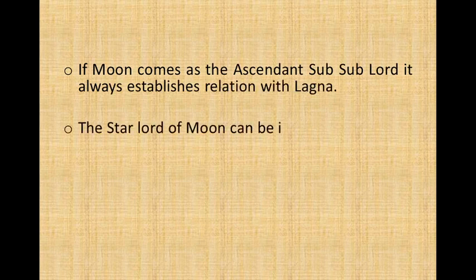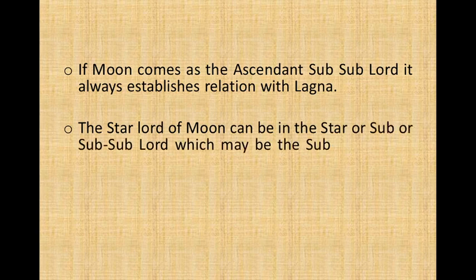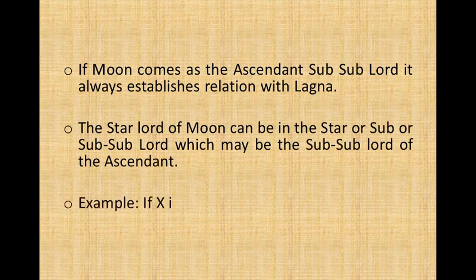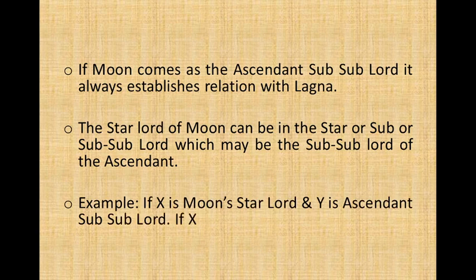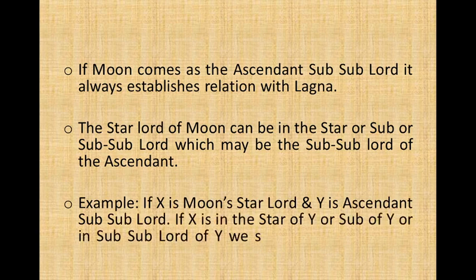The star lord of moon can be in the star or subsublord which may be the subsublord of the ascendant. Example, if X is moon star lord and Y is ascendant subsublord, if X is in the star of Y or sub of Y or in subsublord of Y, we say that the relation is established.